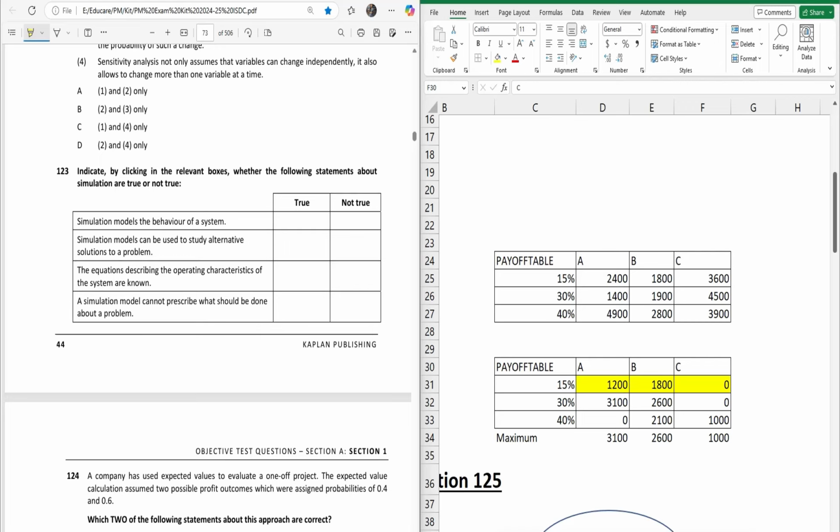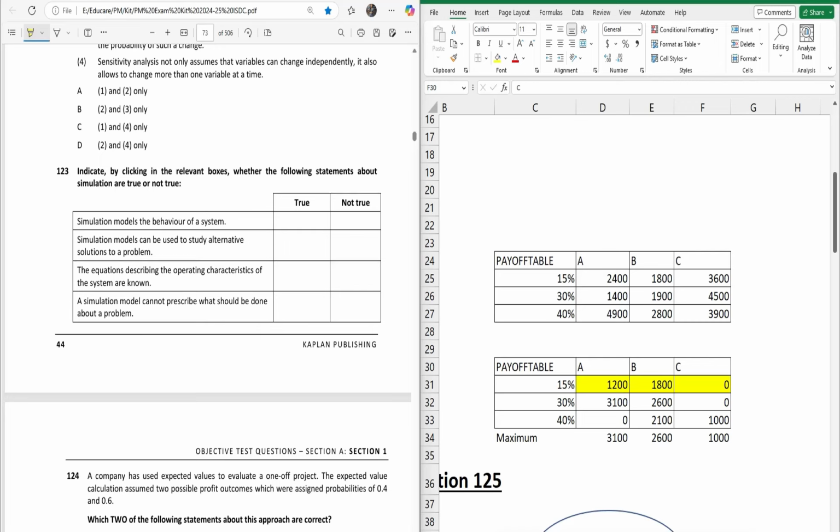It's like what could be the selling price, what could be the cost if it increases, all these things. So it's like a model of a real-life situation which will be performed in the computer, right? Now, the first one is saying simulation models the behavior of a system. Yes, this technique creates a model, right?